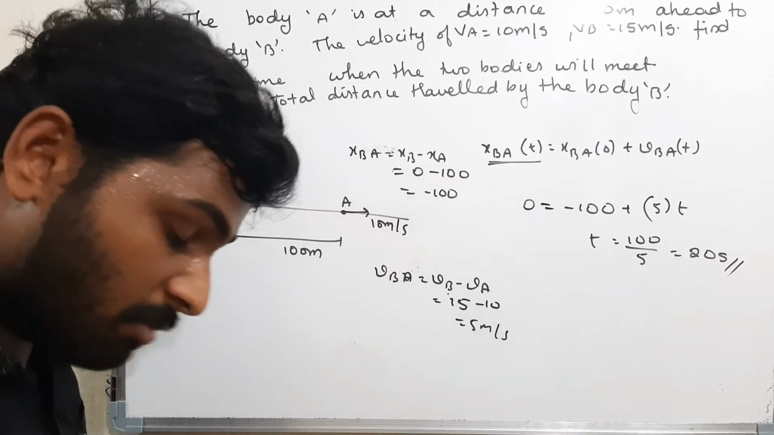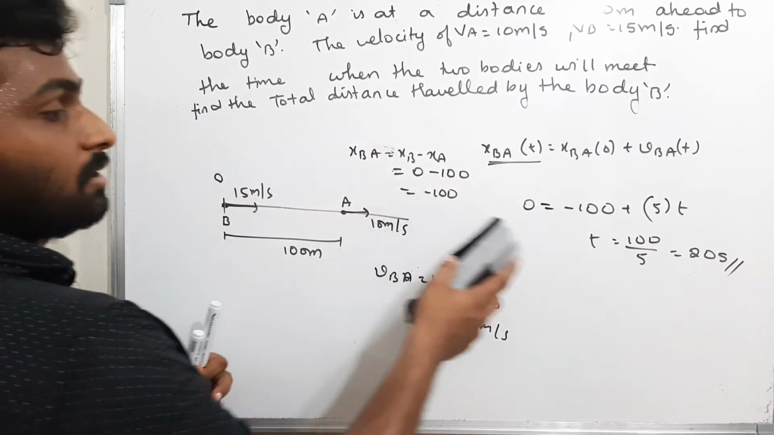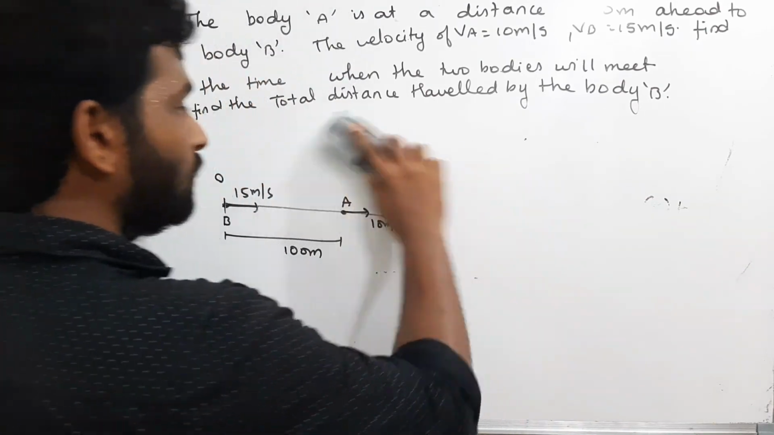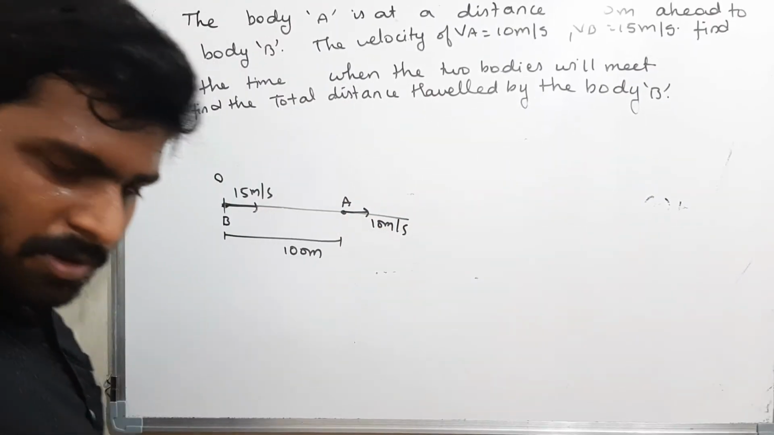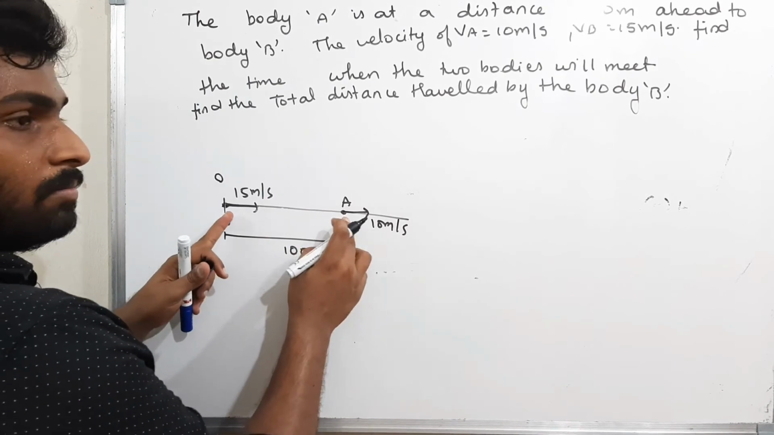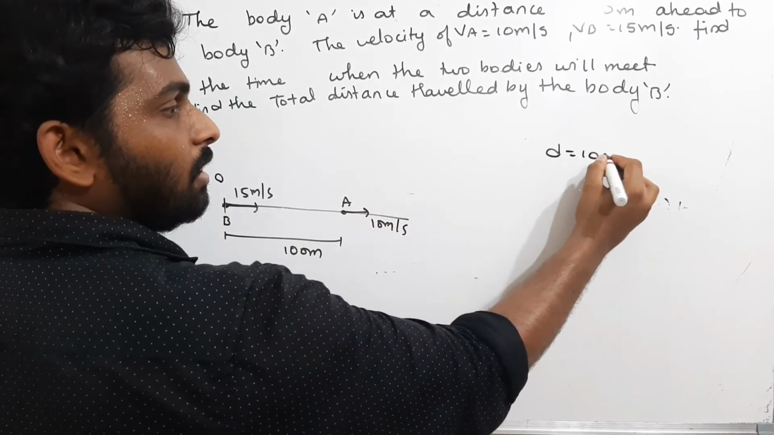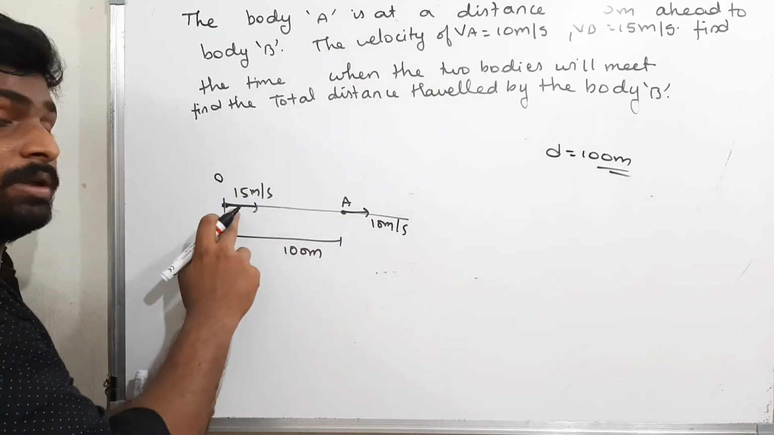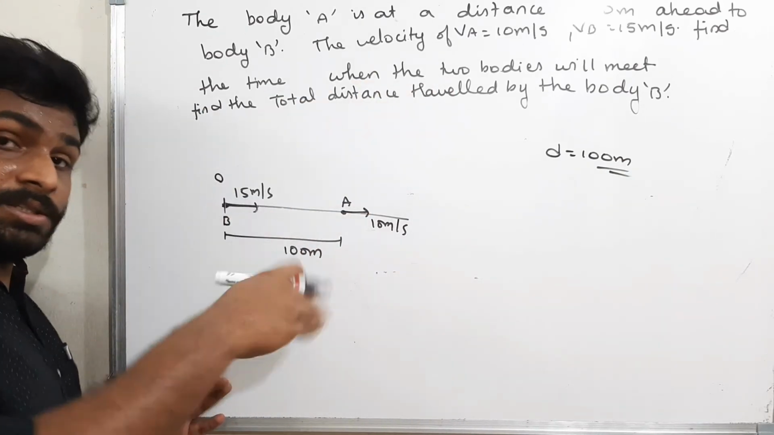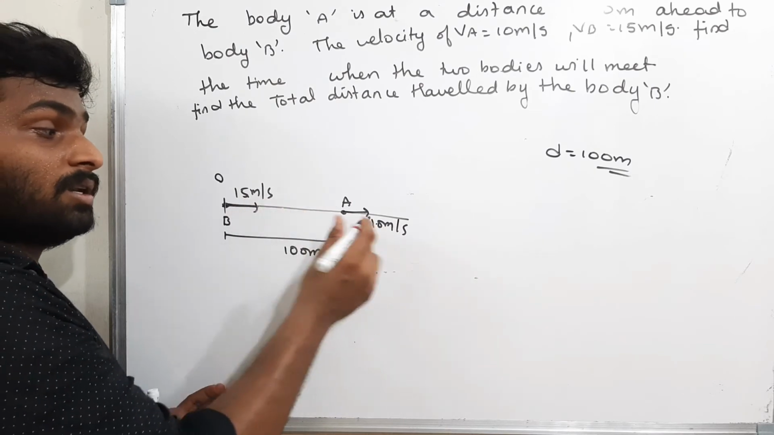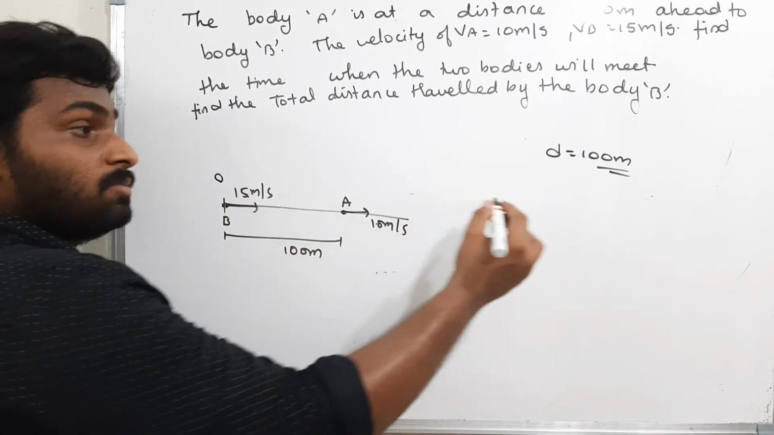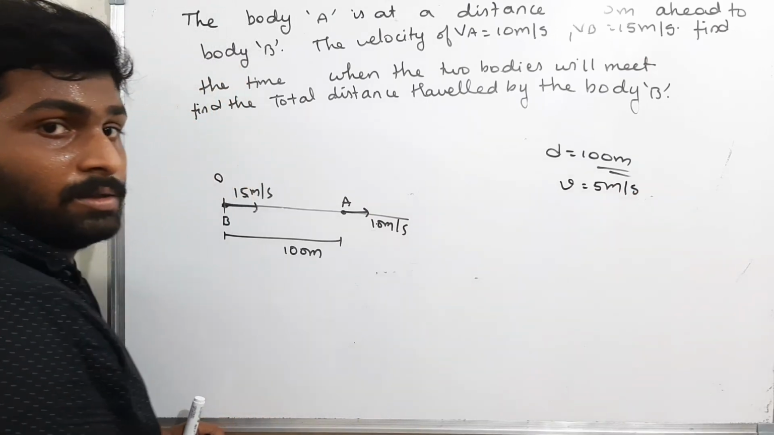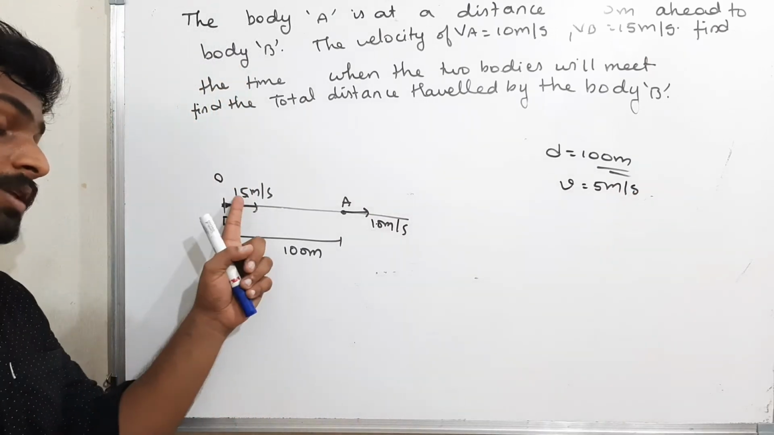Okay, I can do the same thing in another method. It is clear, right? We will see another method here. It's very simple. What's the distance between them? The distance between them is 100 meters. Now see here, with what extra velocity is B moving? B is moving with an extra velocity of 15 minus 10, which is 5 meters per second.